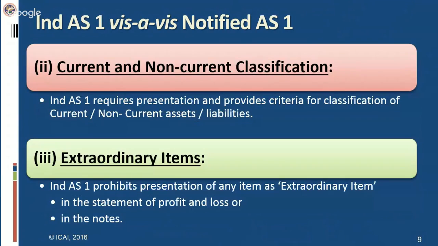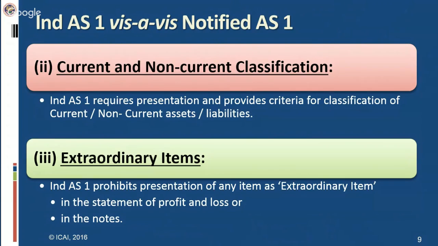Another difference in Ind AS 1 vis-a-vis notified AS 1 is current and non-current classification. As I've already told you, Ind AS 1 deals with presentation of financial statements. So presentation of financial statements means presentation of assets, equity, liabilities. Assets are further classified into current and non-current. Similarly, liabilities are also classified as current and non-current. So what is the criteria of classification into current and non-current has been explained in Ind AS 1.